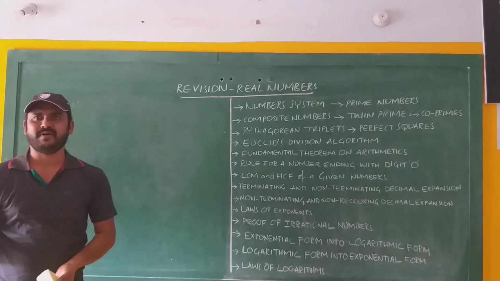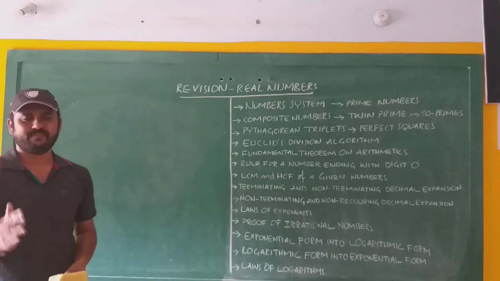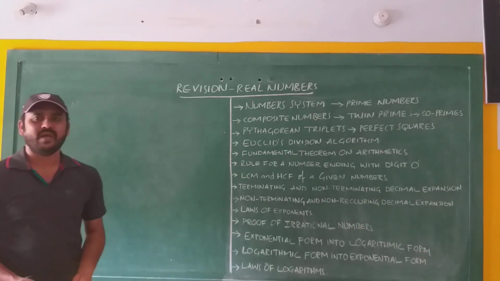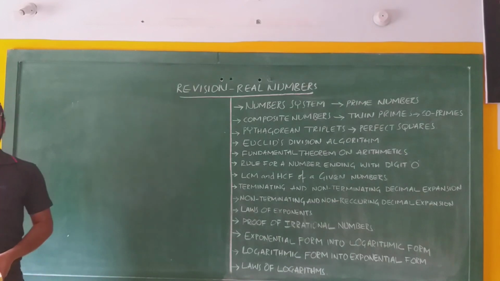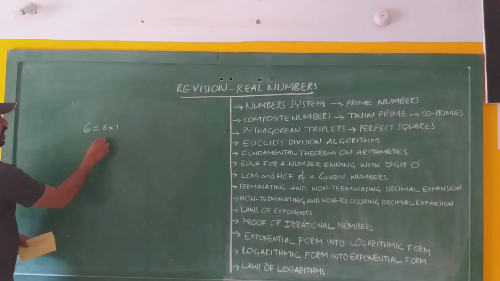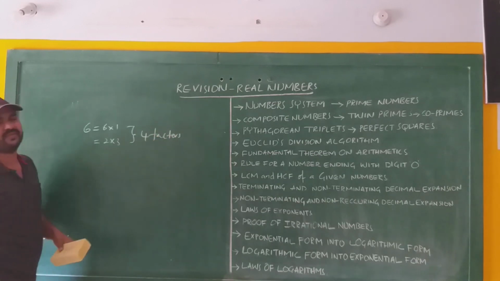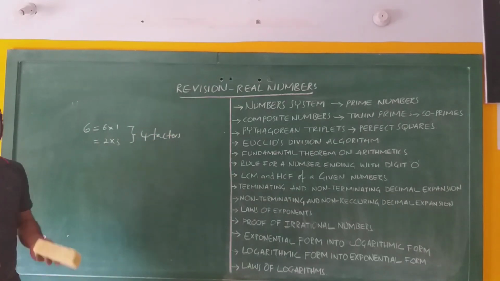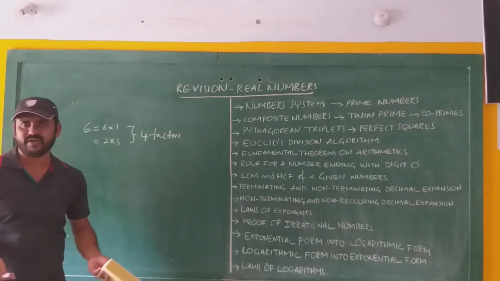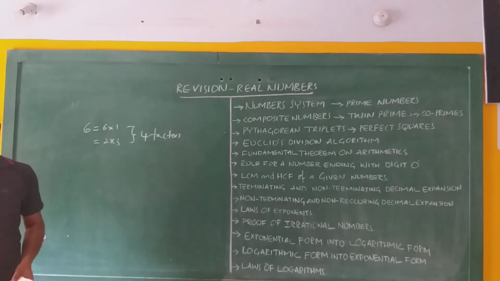There are 25 prime numbers less than 100, 15 primes below 50 and 10 prime numbers between 50 and 100. Next, composite number. A composite number means a number which has more than two factors. Just now we had 6, which can be written as 6 into 1 and 2 into 3. It has 4 factors. If a number has more than two factors, it is a composite number. Whereas 7 can be written as 7 into 1, it has only two factors, not more than two. Therefore, it is a prime but not a composite number.